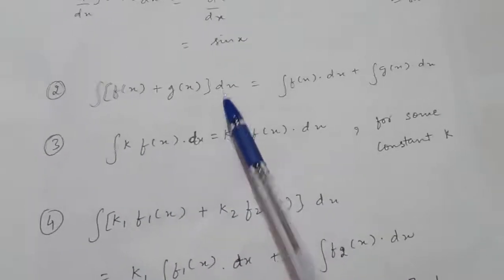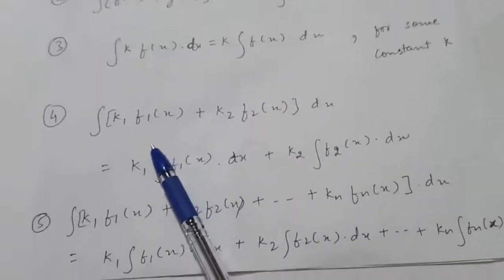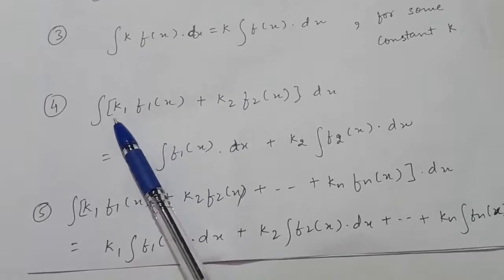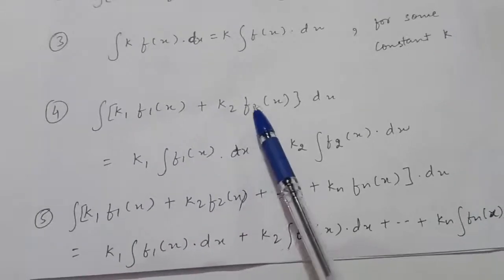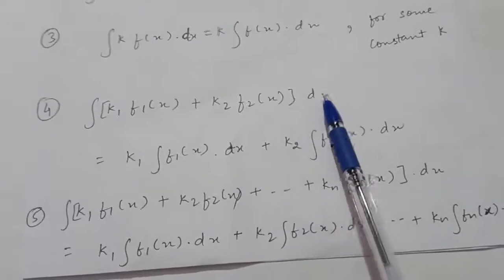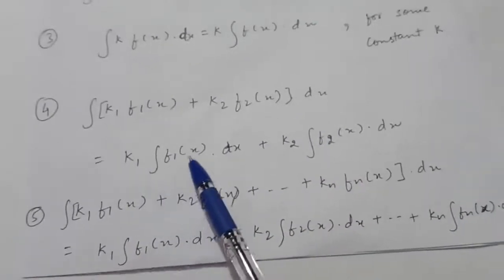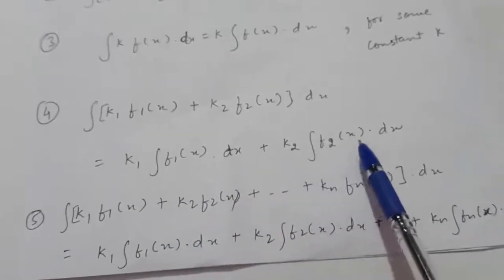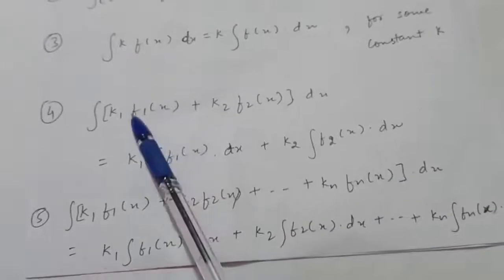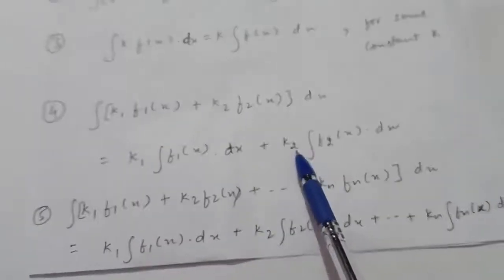And combining these second and third properties, we get this property which says that the integral of k1 f1(x) plus k2 f2(x) with respect to x is equal to k1 times the integral of f1(x) plus k2 times the integral of f2(x), right? Where k1 and k2 are constants, so you can take them out of the integral.